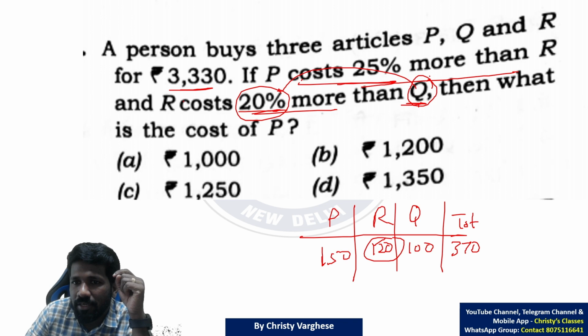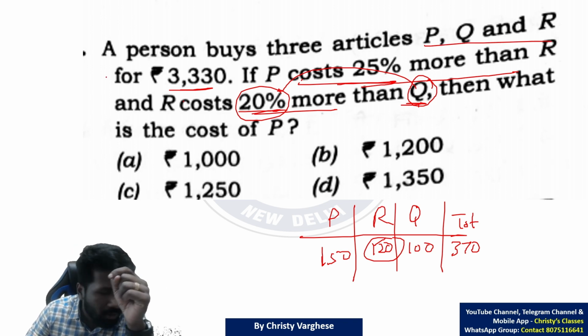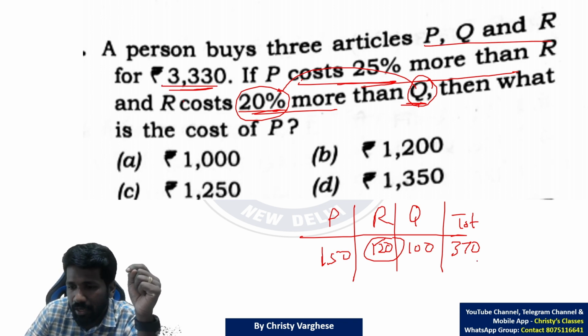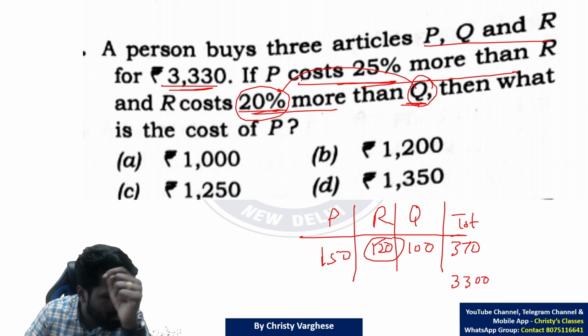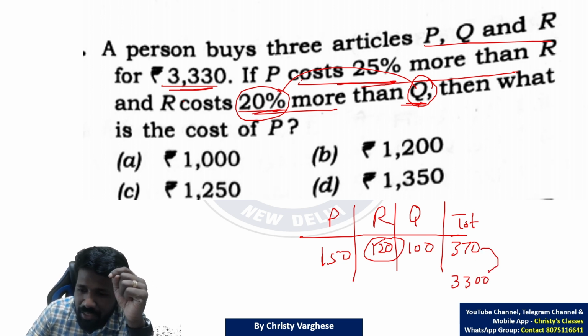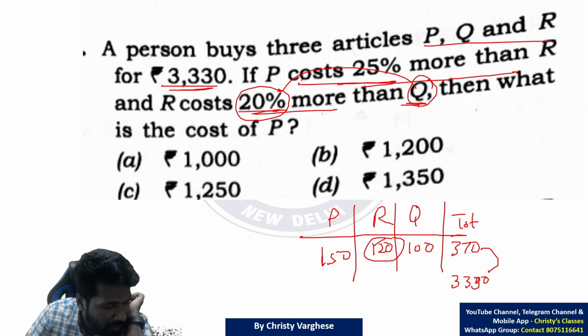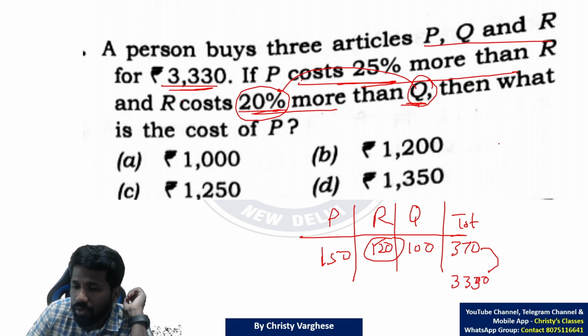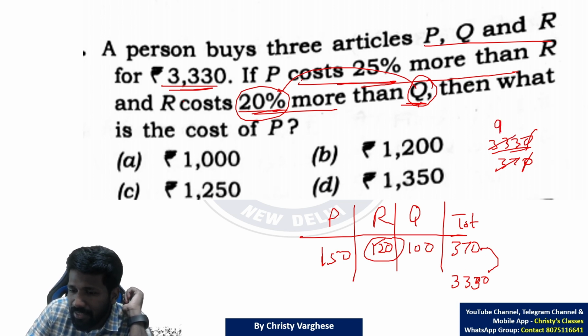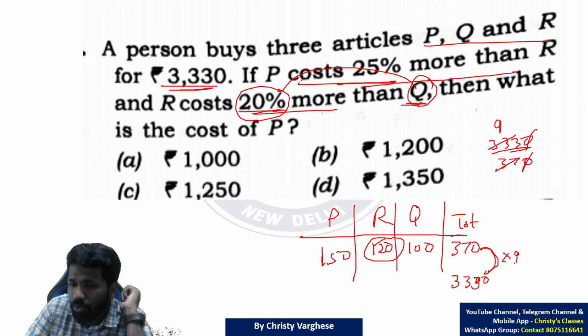The question says a person buys 3 articles P, Q, R for 3330. But we are getting it as 370. That is a mistake. Now we are going to correct the mistake. How? This 370 is how many times 3330, that you need to find. Or you do 3330 divided by 370. 0 cancels. 37 into 9 is 333. So it is 9. That means 370 is 9 times smaller than the original value.